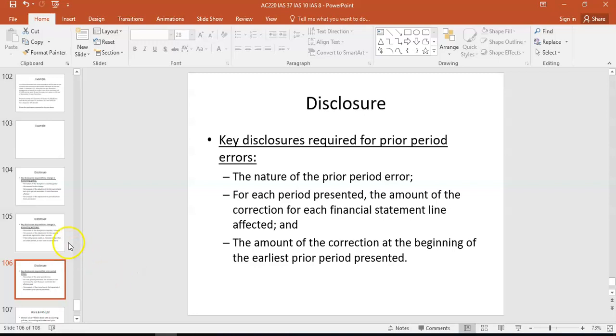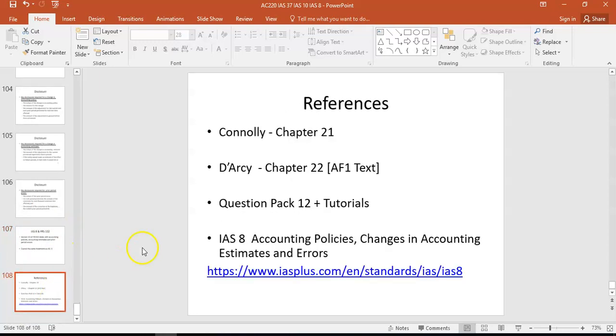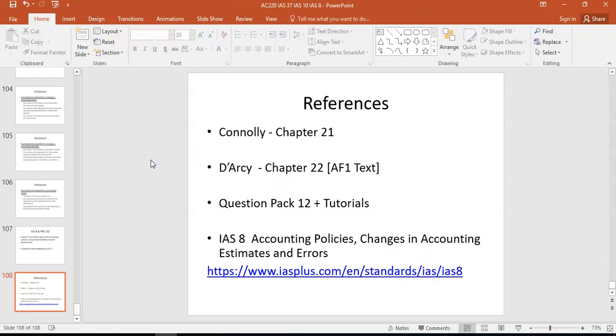In terms of FRS 102, overall it's the same treatment, right? So the UK and Irish GAAP, generally accepted accounting principles, have the same principles as International Accounting Standard 8. So there's no real difference there. So in terms of your references, have a look at question pack 12. We will have a tutorial on IAS 8 as well, so keep an eye out for that. And the best textbook is probably the Darcy one, chapter 22. Or if you want to have a look at the IAS Plus website, it gives a nice summary of IAS 8 as well. And so that was IAS 8, looking at accounting policies, accounting estimates, and prior period errors.